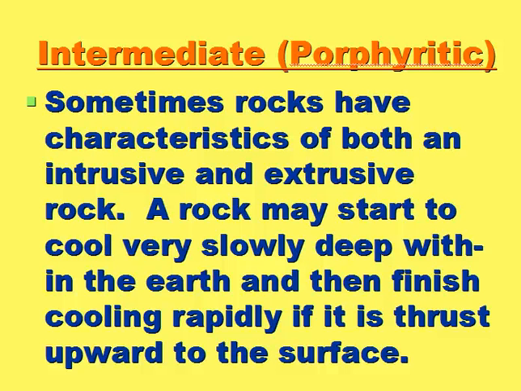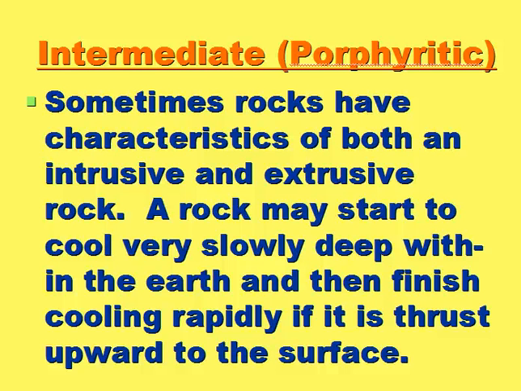Now, when we take a look at porphyritic and what that means, porphyritic is a term that talks about there being coarse crystals in what normally would be a fine grain matrix. So we have some rocks that would be considered porphyritic, and I'll show you an example in just a second. And this happens because sometimes rocks have the characteristics of both intrusive and extrusive. And you might say, well, how can it have both? Did it cool inside the earth or did it cool outside the earth? How can it be both?